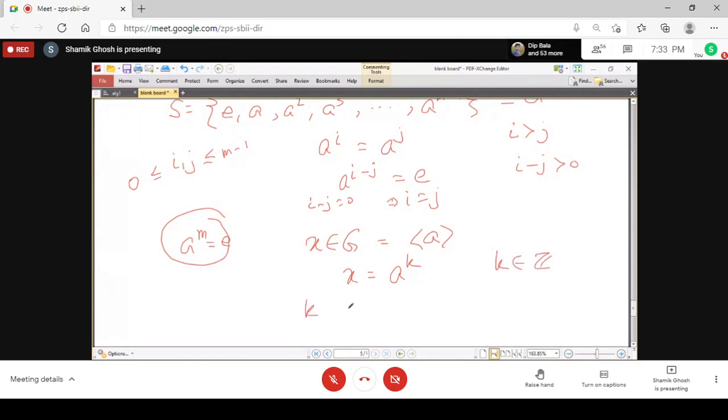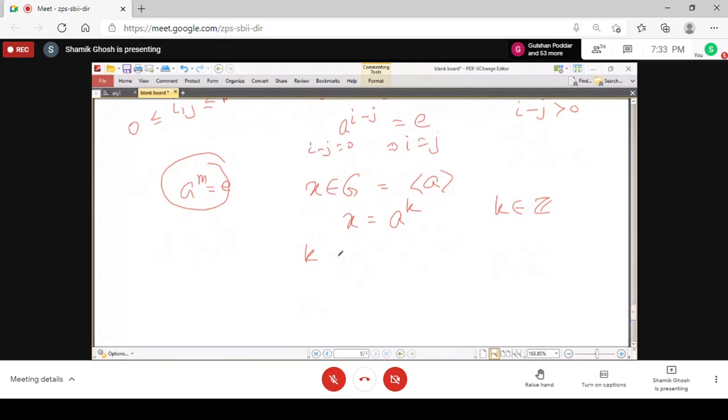Now if we apply the division algorithm, then we can write k equals mq plus r, where r is the remainder, so either r equals 0 or r lies between 0 and m, because you are dividing by m.